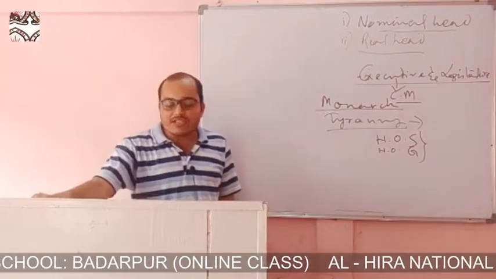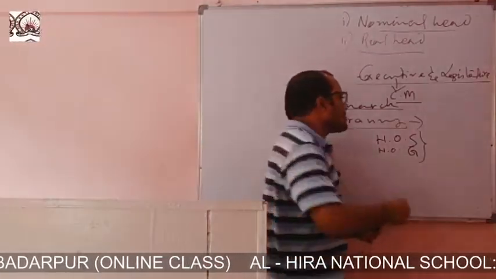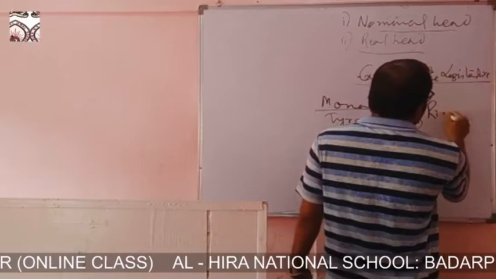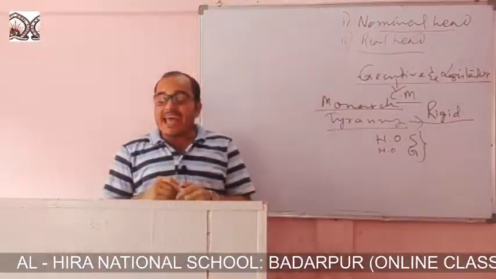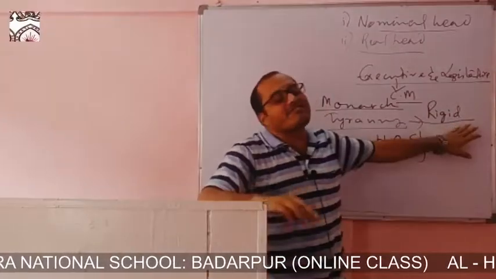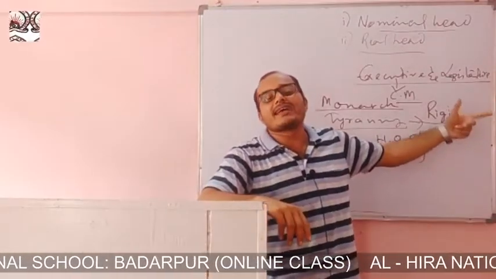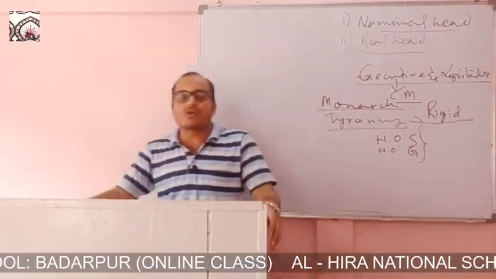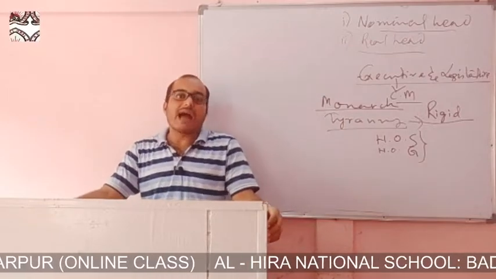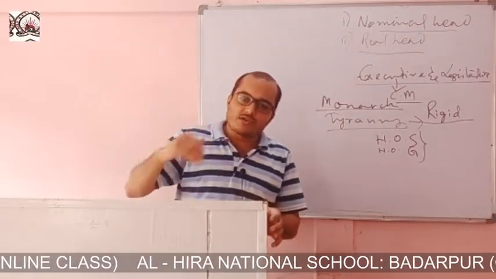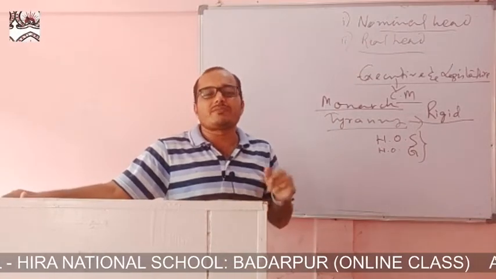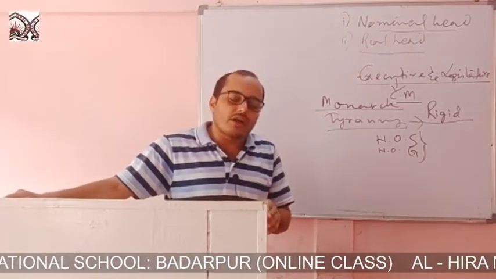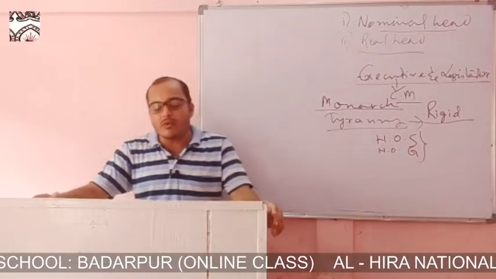But the last one is the rigid constitution. The constitution is very rigid. Here, rigid means the opposite of flexible. To amend the constitution is very tough. The constitution is very rigid in nature, so it is very tough to amend, unlike a flexible constitution. Constitutions which are flexible in nature are very easy to amend. The constitution of India has been amended more than 100 times.